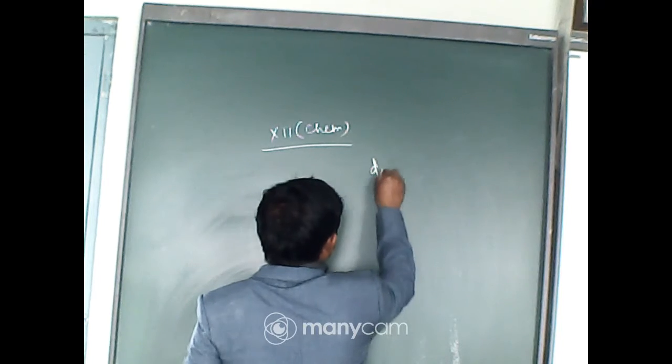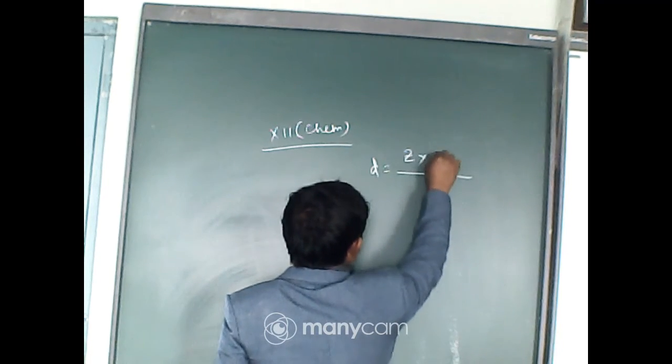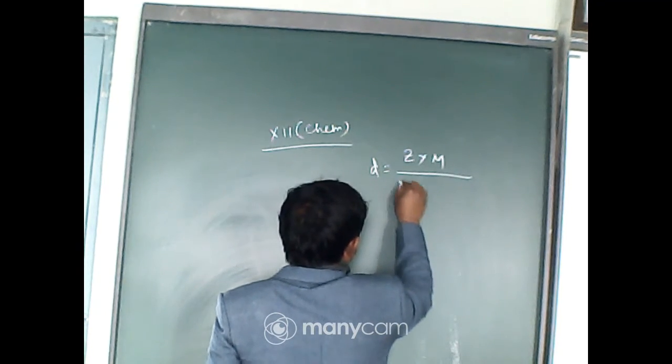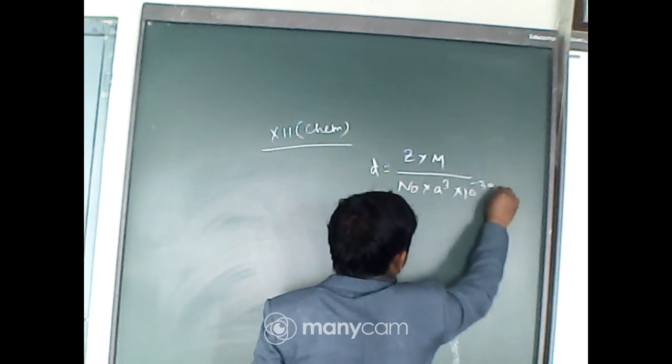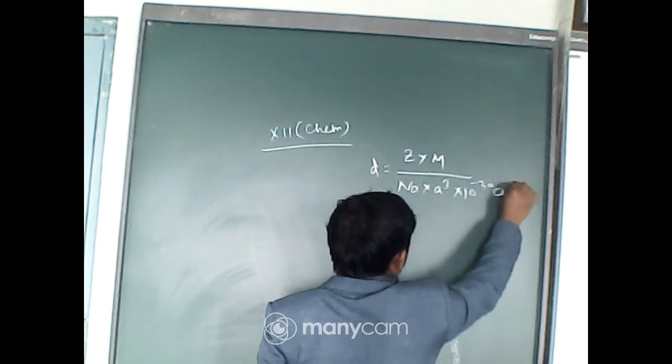So D equals Z into M by N0 A cube into 10 to the power minus 30 centimeter cube.